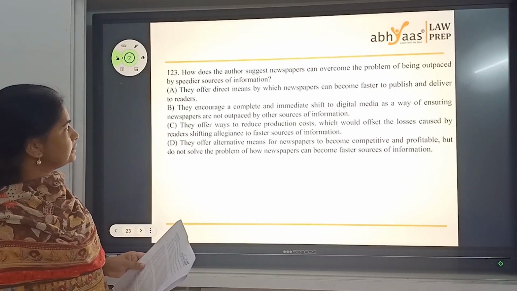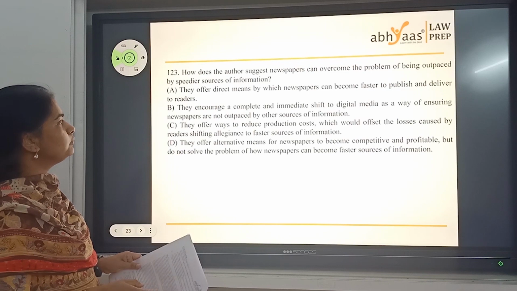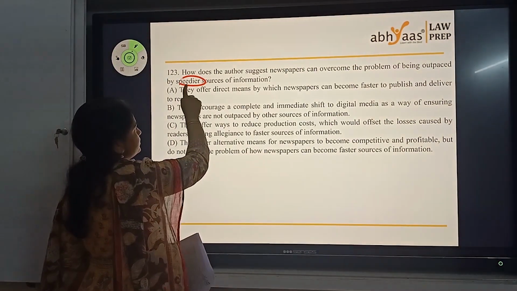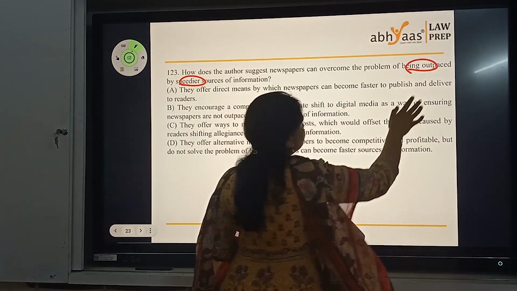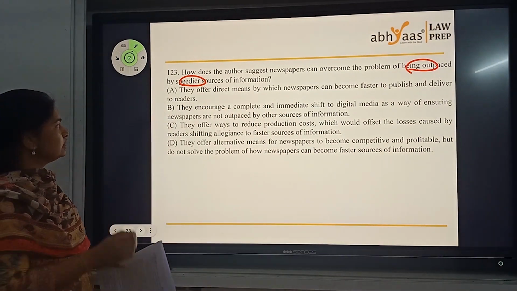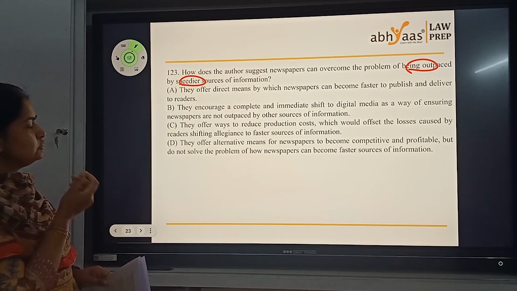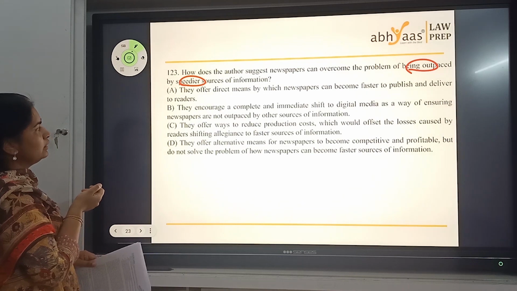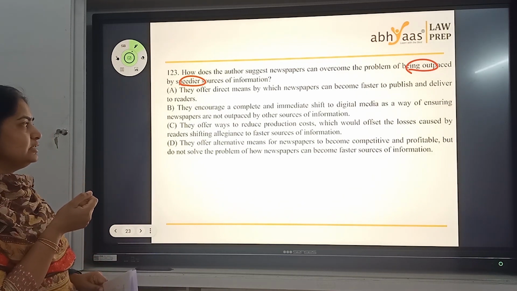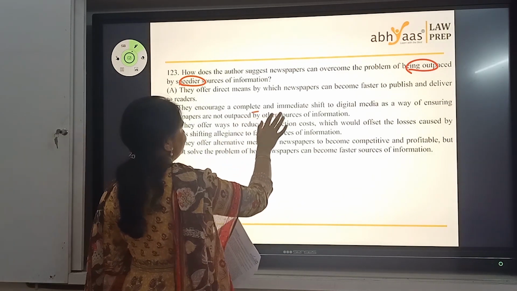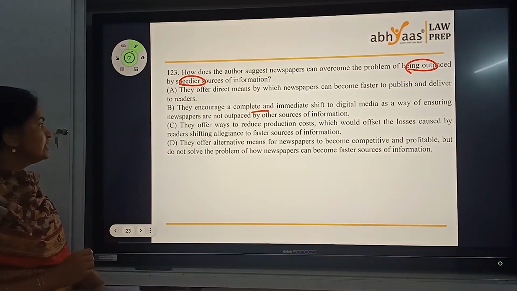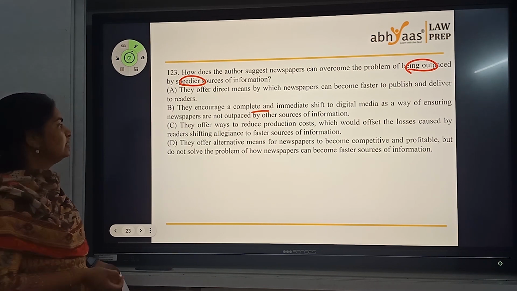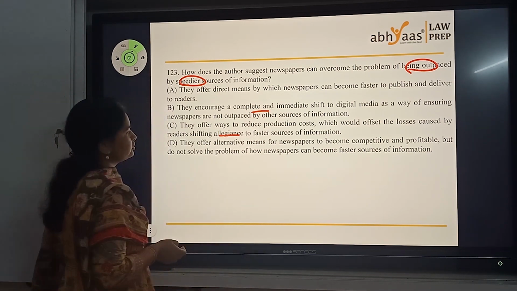How does the author suggest newspapers can overcome the problem of being outpaced by speedier sources of information? How do they deal with other sources of information? Let's look at it. They offer direct means by which newspapers can become faster to publish and deliver to readers. They encourage a complete and immediate shift to digital media. That's not what it is. They offer ways to reduce production costs, which would offset the losses caused by reader shifting allegiance to faster sources. It's about reduction of costs.